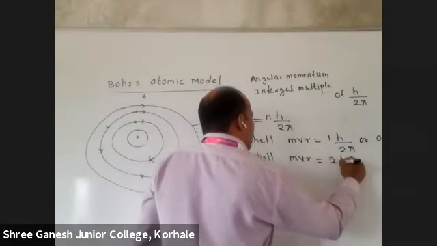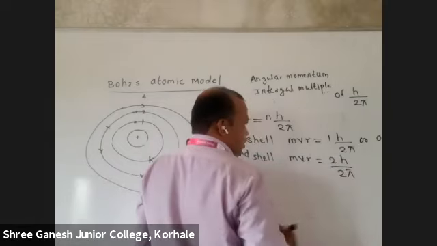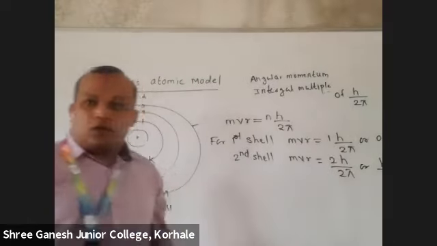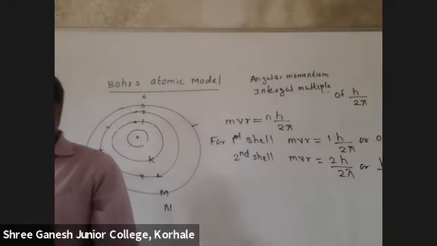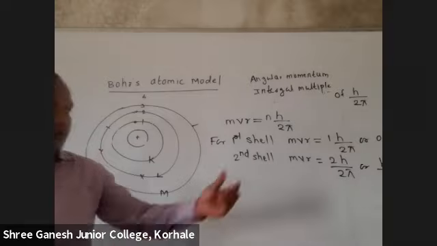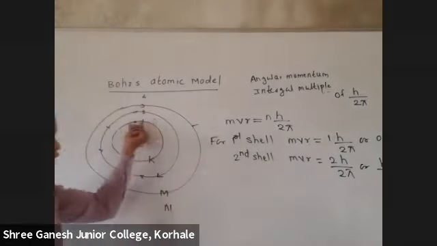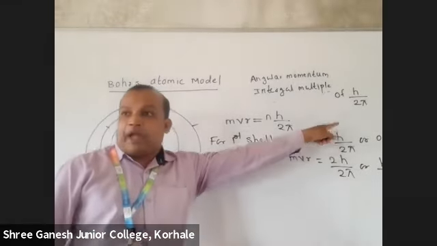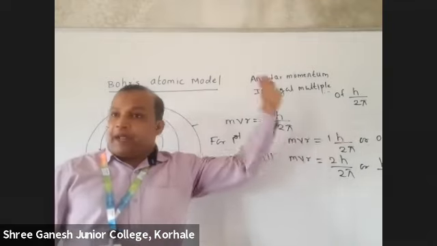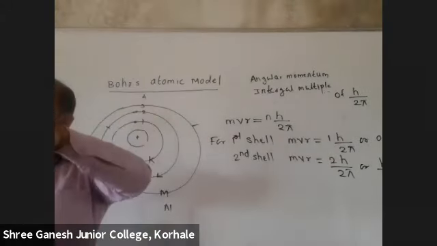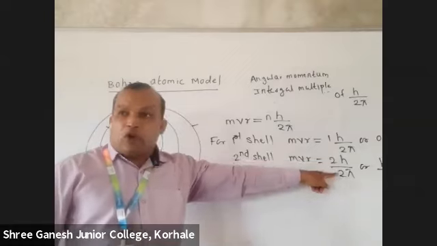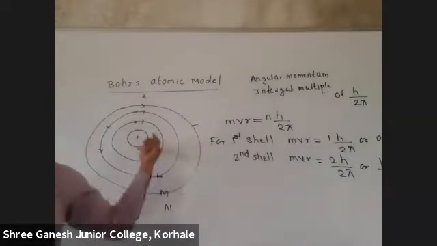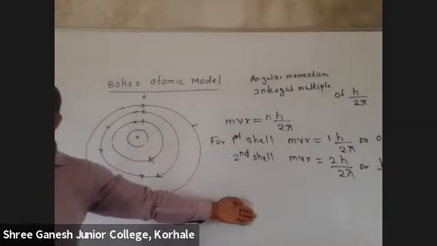For the second shell, mvr equals 2 times h upon 2 pi, is it correct? So can I write h upon pi? The 2 will get cancelled. So at least for 4 shells you can write this. Did you get this? Now which electron will revolve in the first shell? Whose angular momentum is h upon 2 pi or 0.5 h by pi. They will only revolve in the first shell. Who will revolve in the second shell? 2h upon 2 pi or h upon pi. They will only revolve in the second shell. So at least for 4 shells you write down this.